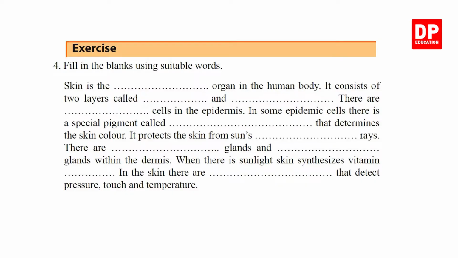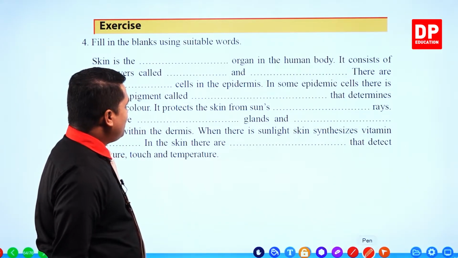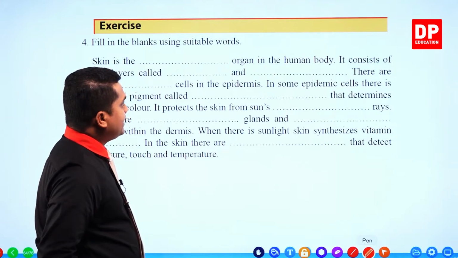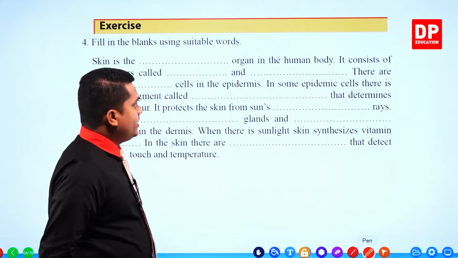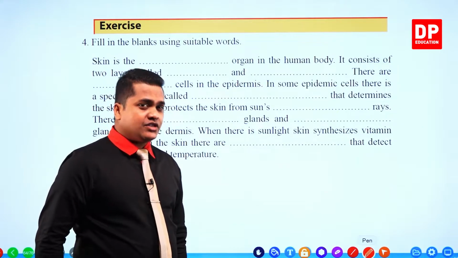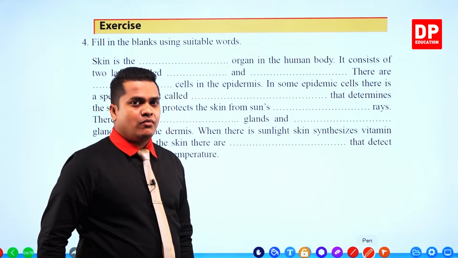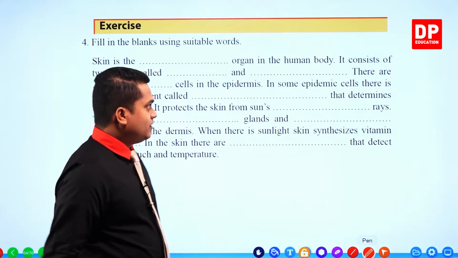So here, fill in the blanks using the suitable words, right? You have to use the suitable words and fill the blanks. The first question: skin is the blank organ in the human body. You know that skin is the largest organ in the human body. So the answer is largest.